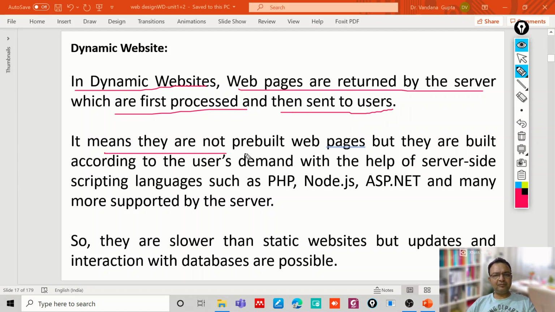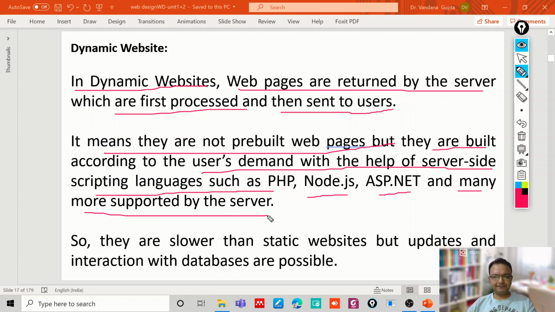It means they are not pre-built web pages, but they are built according to the user's demand with the help of server-side scripting languages such as PHP, Node.js, ASP.NET, and many others which are supported by the server. That's why dynamic websites are slower compared to static websites, and updates and interaction with the databases is possible in case of dynamic websites.